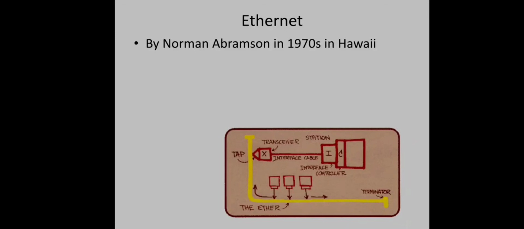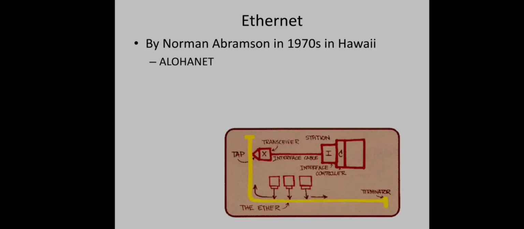Okay, so they found an alternative, that is through radio waves. What they did is, each user terminal was equipped with a small radio having two frequencies, one for upstream, that is from this terminal to the central computer, and the other for downstream, that is from the central computer to the remote machine. It was called AlohaNet. This network worked well in low traffic. But in the case of high upstream traffic, that is every terminal wants to communicate with the central computer, the